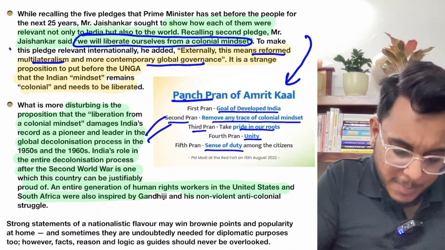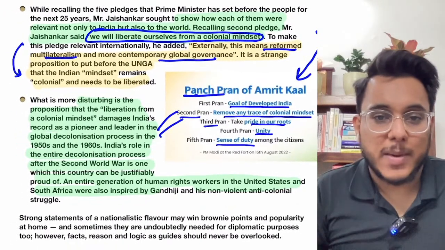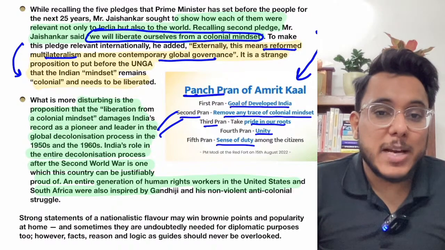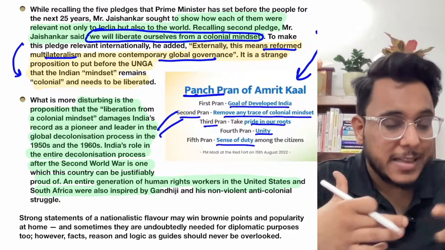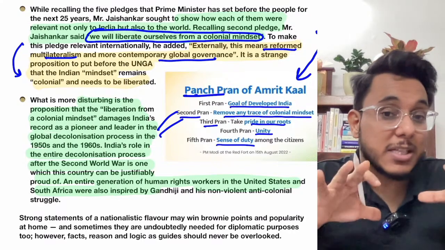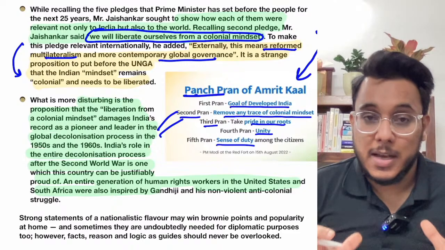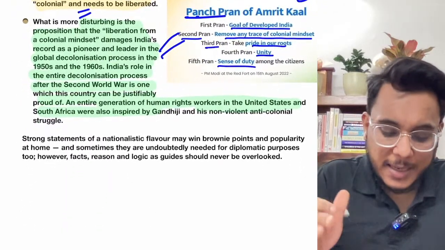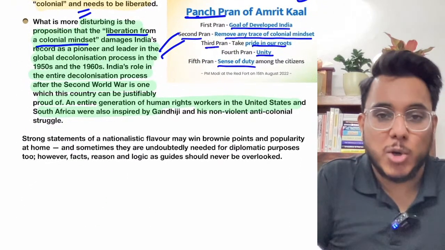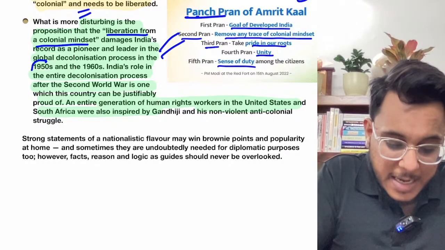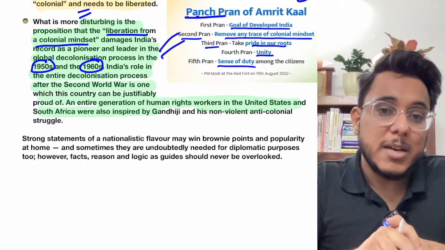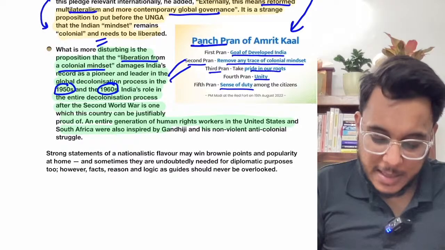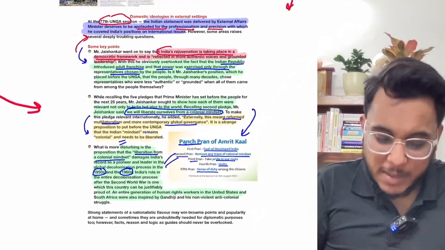Fine. Now guys, when the Minister of External Affairs made this speech, he said that we need to get liberation from the colonial mindset. If I'm saying that we need to get liberation from the colonial mindset, it means that we still have the colonial mindset today. So does India today have a colonial mindset? That is something to be seen. It has been said that it is disturbing that we need liberation from a colonial mindset, because India was the country in the 1950s and 1960s that talked about the decolonization of the entire world. So how are we stuck in the colonial mindset? This is something that is there. Is it clear or not? Fine.